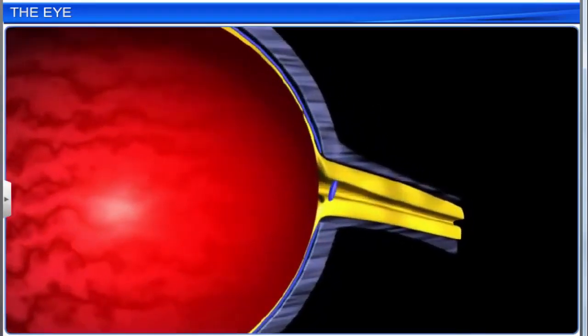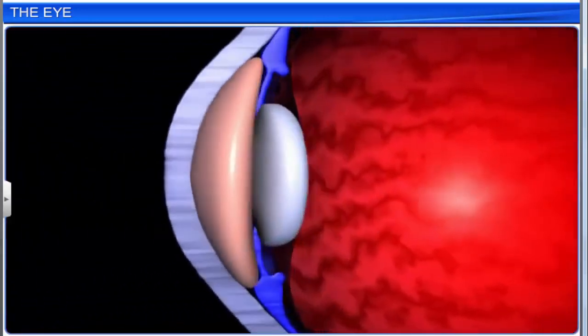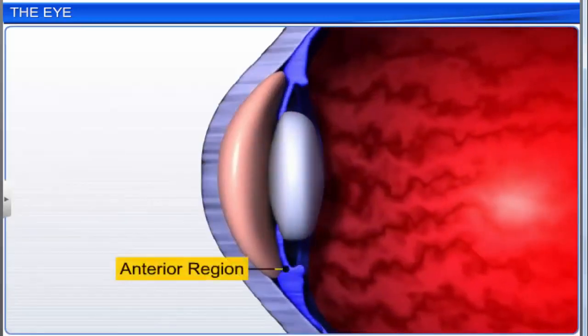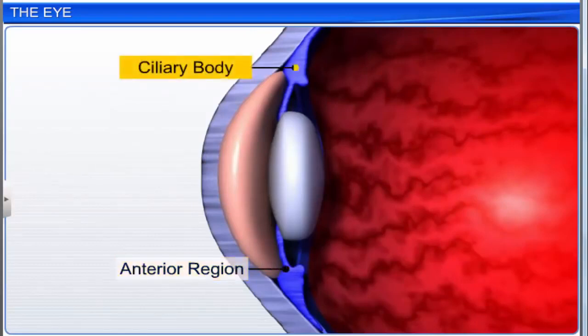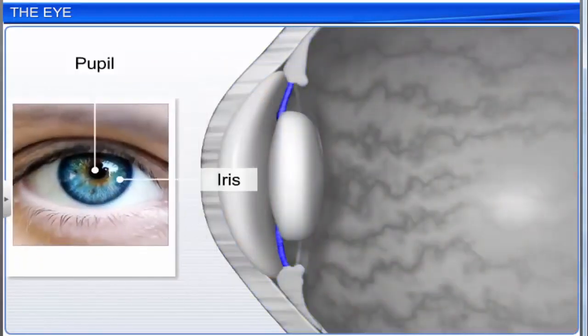The choroid layer is thin over the posterior 2/3 of the eyeball and thick in the anterior region, where it forms the ciliary body. The ciliary body continues to form the iris, the visible colored portion of the eye.